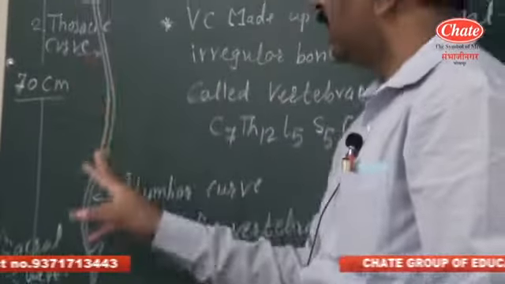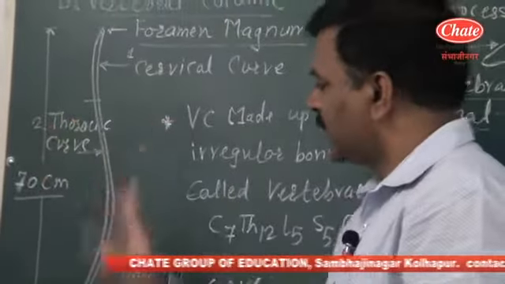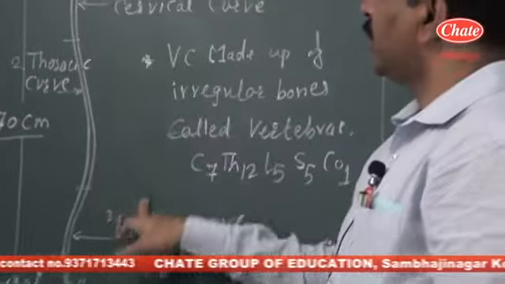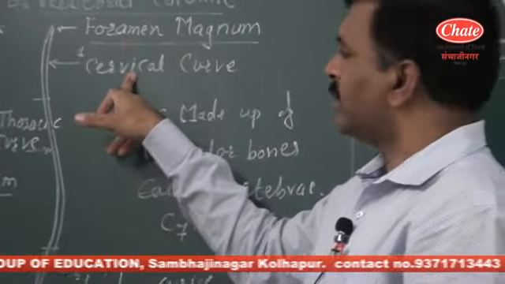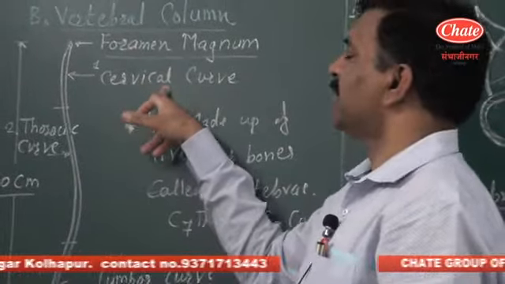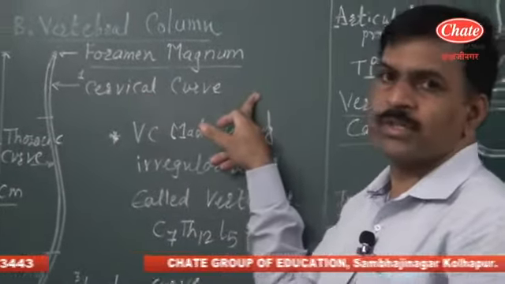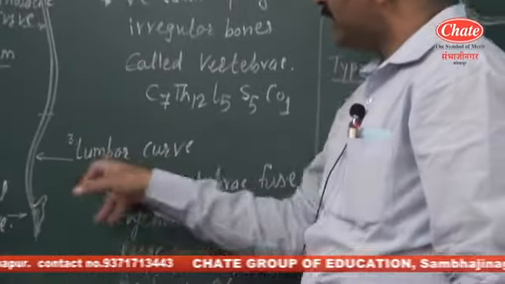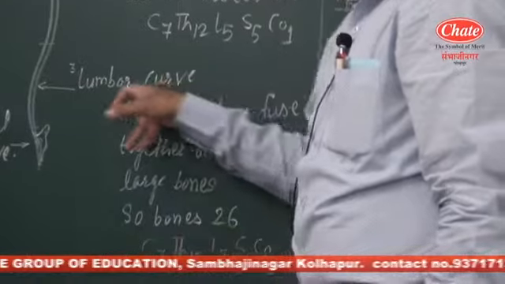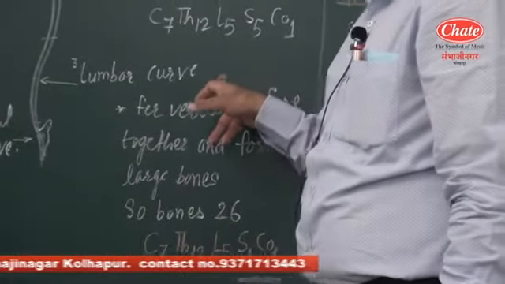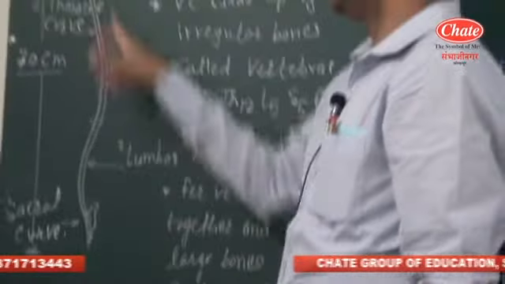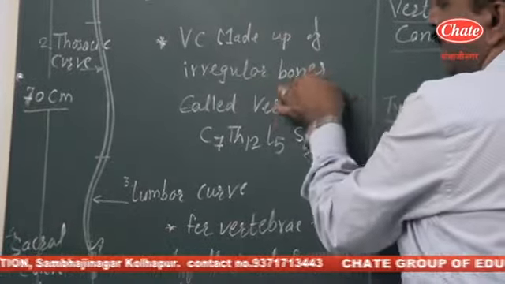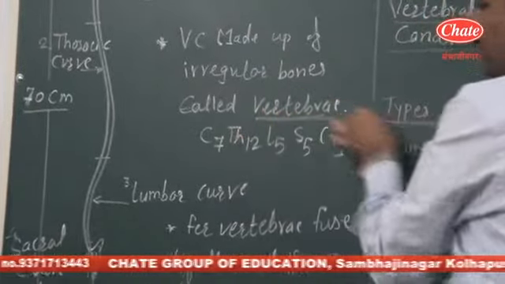Generally the thoracic curve and sacral curve are the primary curves, while the curves which develop later on are termed secondary curves. The first secondary curve is the cervical curve, which develops 6 to 7 months after birth, while the second secondary curve is the lumbar curve, which develops 11 to 12 months after birth, and in adults we can observe the four curves.